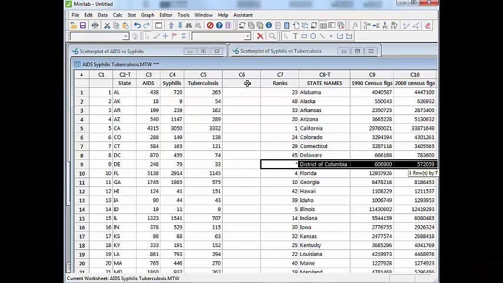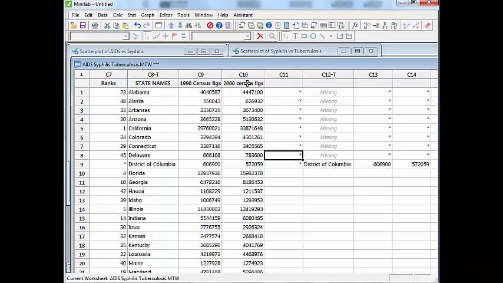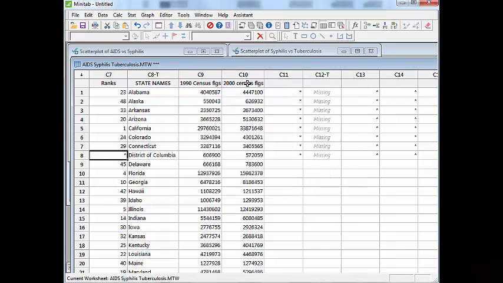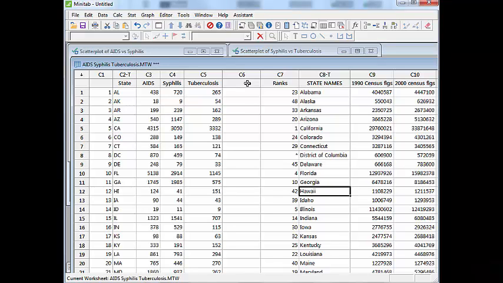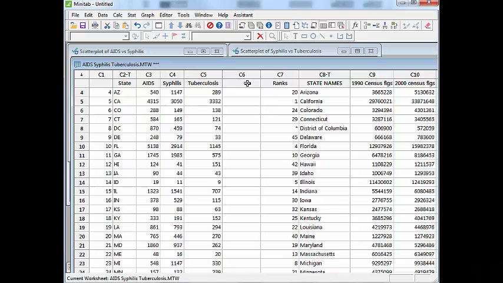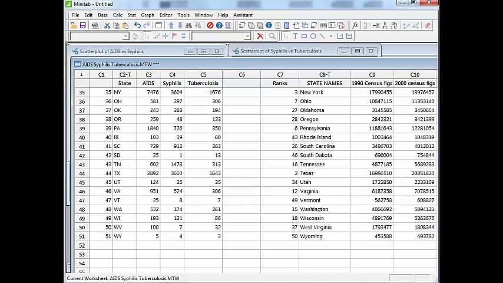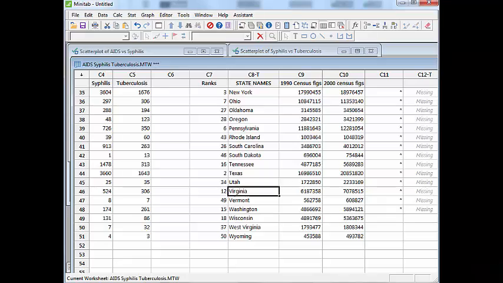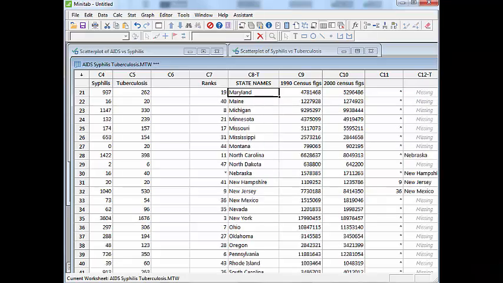These also need to be flipped. This is what you call cleaning the data. Florida, Georgia, Hawaii, Idaho. Oh, these are all out of order. Got to fix those too. What a pain. I'm just going to shoot through here and fix all this stuff real quick. Done. So it looks like now I've got everything in order. You've got to be really careful about that.